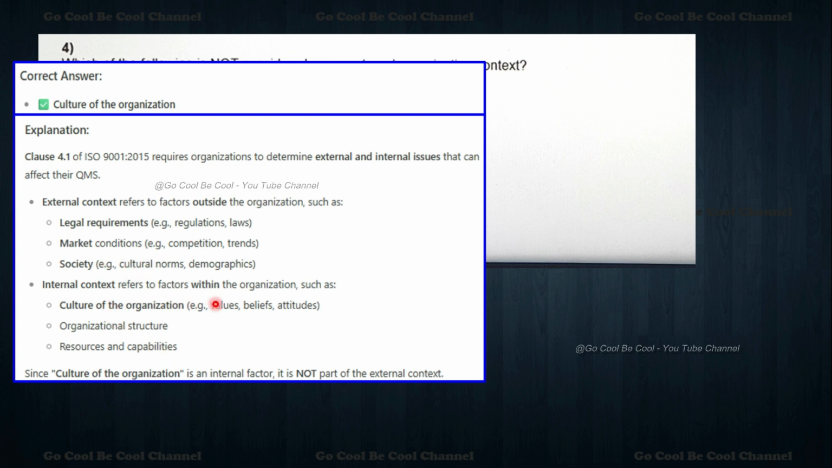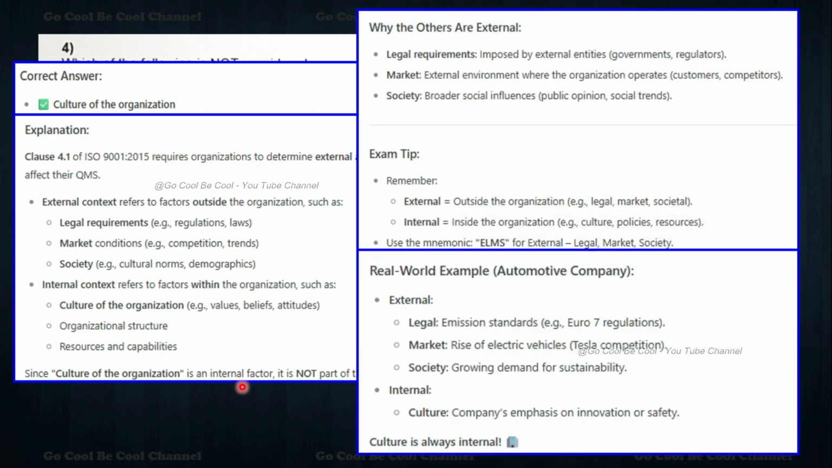Internal context refers to the factors within the organization, such as culture of the organization, organizational structure, and resources and capabilities. Since culture of the organization is an internal factor, it is not part of the external context. You understand the question itself is different. Without QMS culture, something like that, it won't be the normal mode. It is something abnormal. So why are the other answers external?